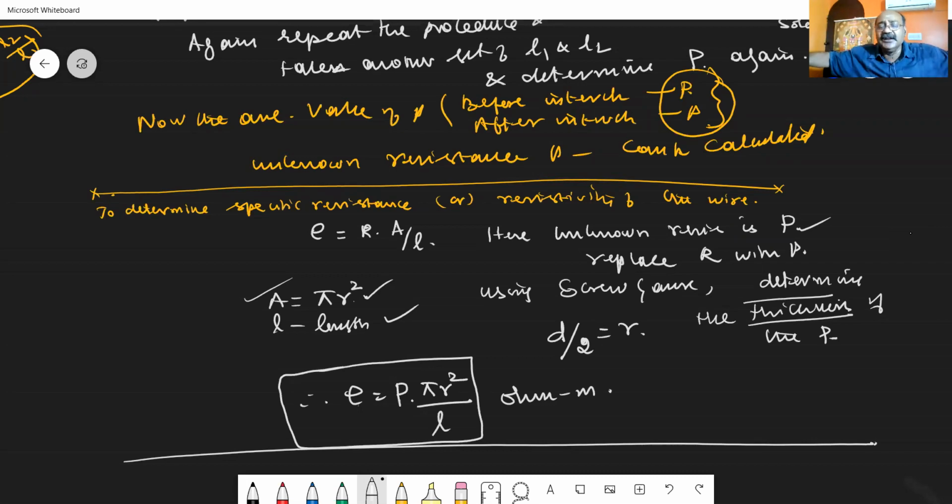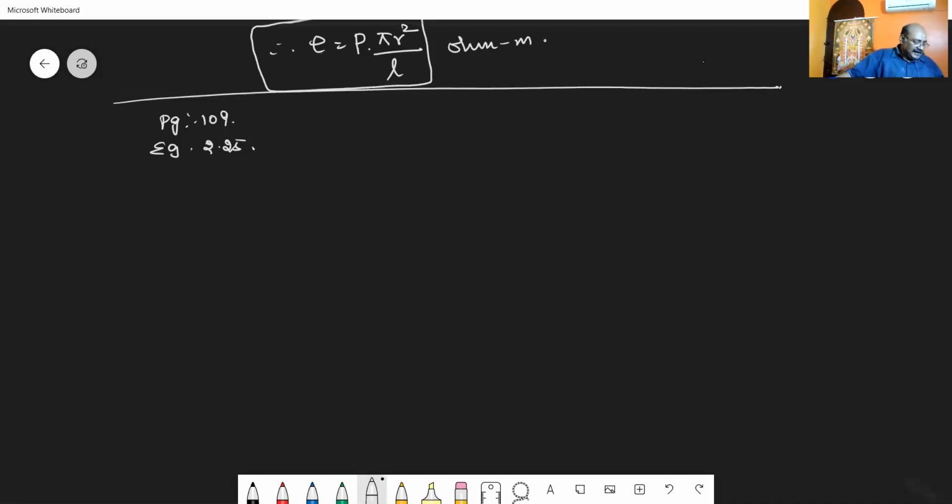After that, you stretch the coil so that the coil of wire is again the length, which can be determined with the help of the meter scale. So the length of the wire is known, the radius of the wire is known, from which area can be calculated. Instead of area, I can substitute pi r square, and the resistivity or specific resistance is again given by the formula P into pi r square divided by L. By knowing the values of L, r and P, the specific resistance can be determined using the meter bridge.